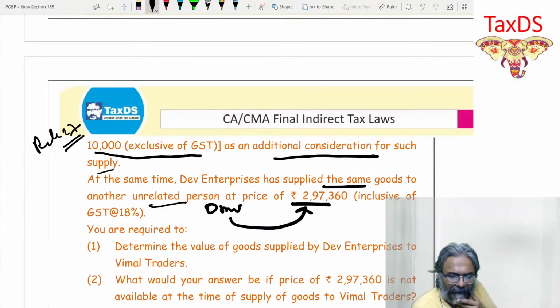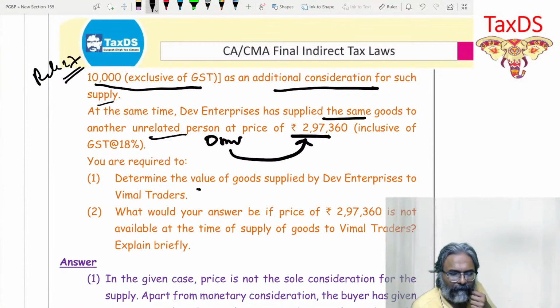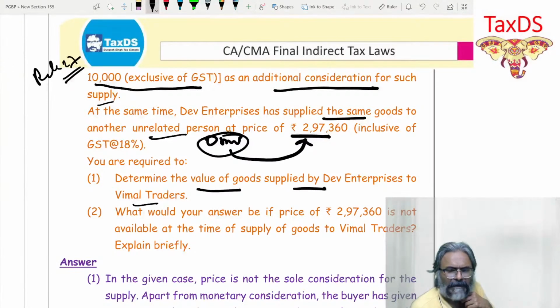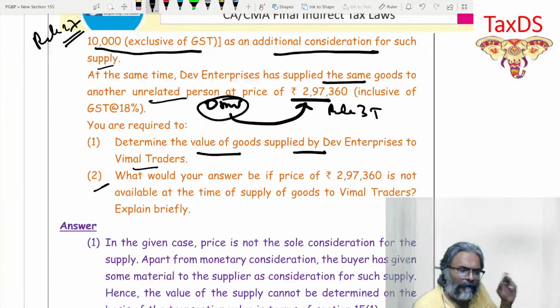At the same time, Dev Enterprise has supplied the same goods to another unrelated person at a price of 297,360. You are required to determine the value of goods supplied by Dev Enterprise to Vimal Trader. So that is the first point. What are you going to do, students, in this case? I think you already know OMB is the answer. Only thing is that you need to do a reverse calculation. What is the reverse calculation? Apply Rule 35 and do the reverse calculation. You'll get the value. What is point number 2?